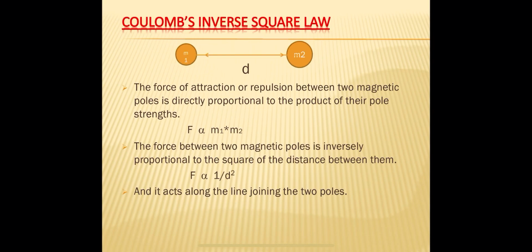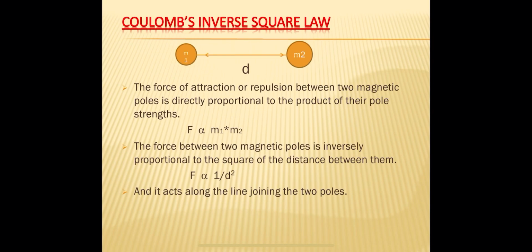Okay, so the direction of the force is always along the line joining the two poles. So from these 3 points, how can we state the Coulomb inverse square law? The statement of Coulomb inverse square law can be given as: the force of attraction or repulsion between two magnetic poles is directly proportional to the product of their pole strengths and inversely proportional to the square of the distance between them, and acts along the line joining the two poles.